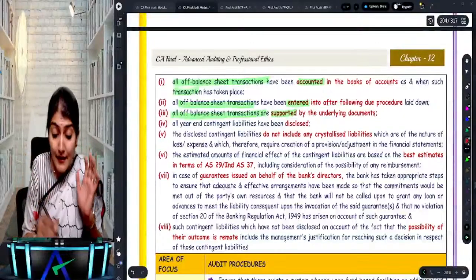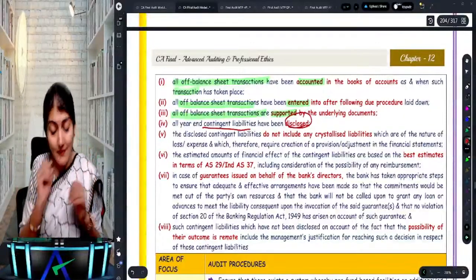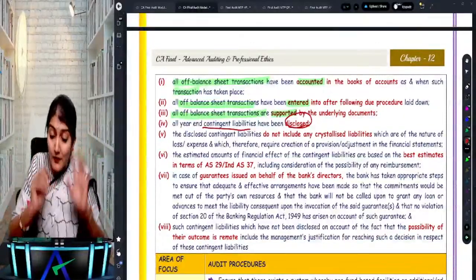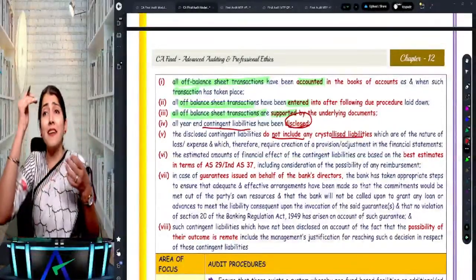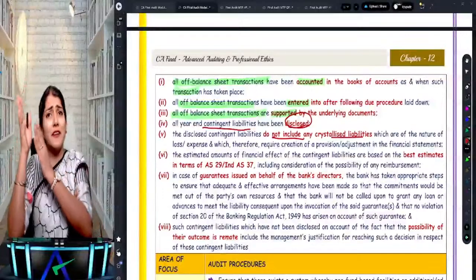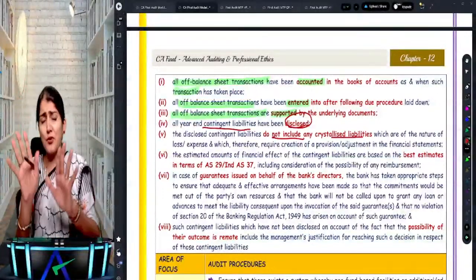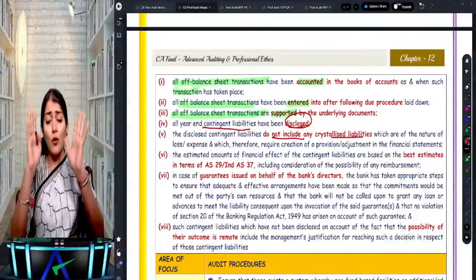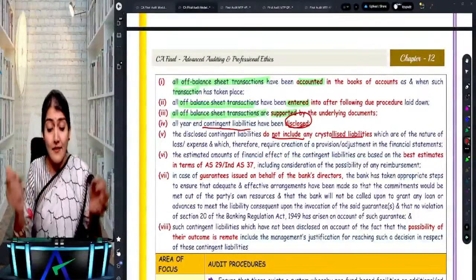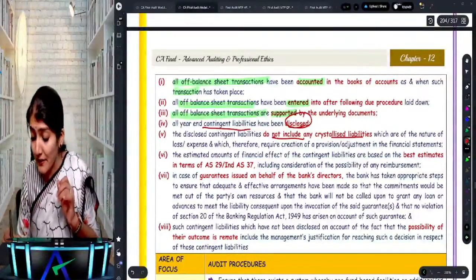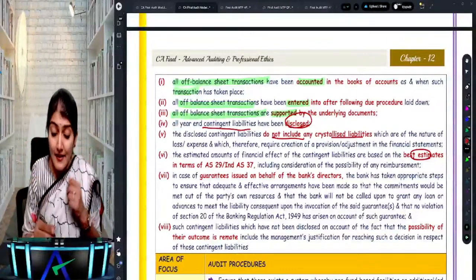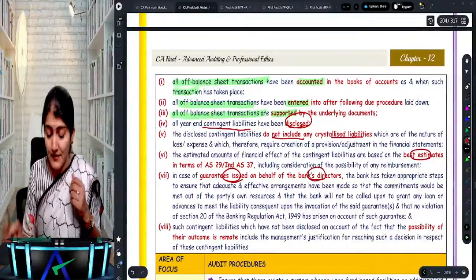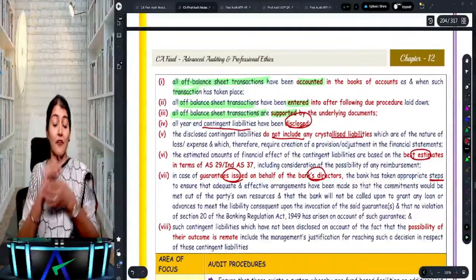Then all year-end contingent liabilities have been disclosed. Then these disclosed contingent liabilities do not include any crystallized liability. Because if it is crystallized, then it has to come under the provision. It should not come under the disclosure as a contingent liability. Then the estimated amount shall include the best estimate of the particular contingent liabilities. Then any guarantees issued on behalf of the directors, whether appropriate steps have been taken.